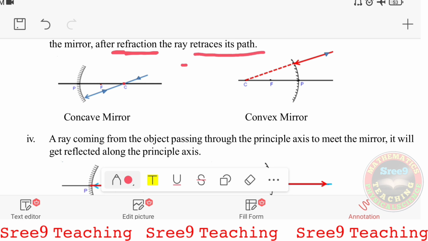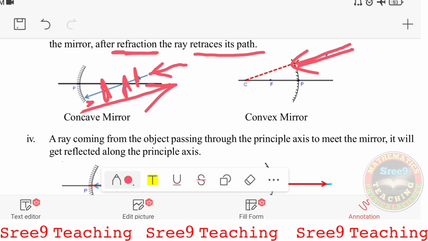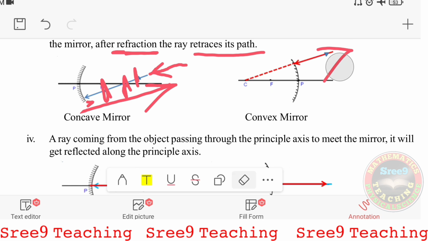It means the ray is traveling like this, passing through the center, and coming to the mirror. After reflection, it travels along the same path. So this is the incident ray, and it is reflecting along the same path. Here also, in the case of a convex mirror, the ray is coming like this, and it is traveling from the mirror along the same path backwards. So if the ray travels through the center of curvature, after reflection, it travels along the same path in the backward direction. Okay, so this is the third rule.